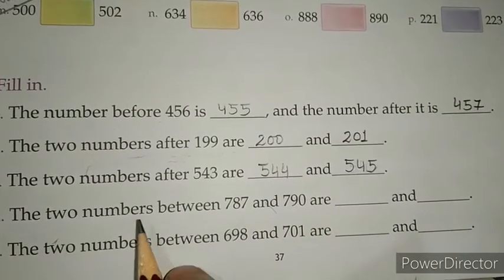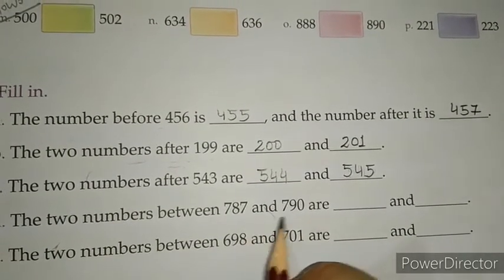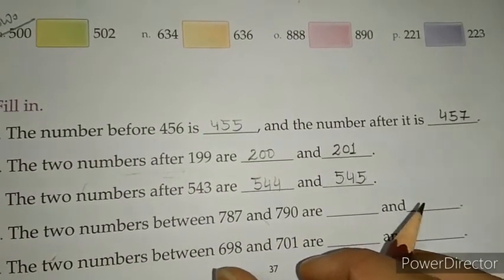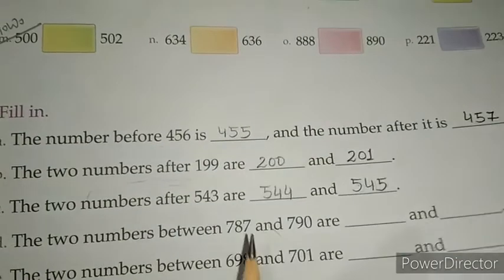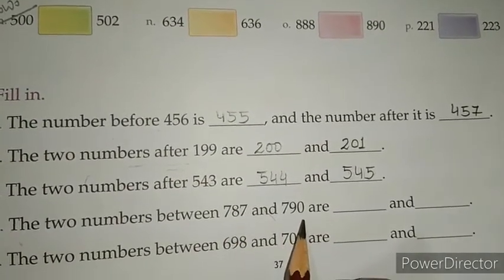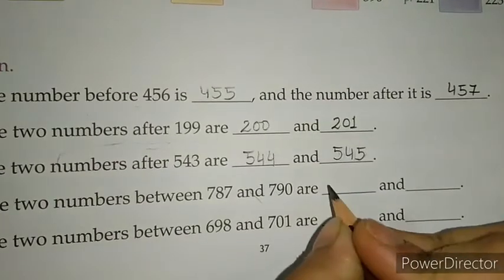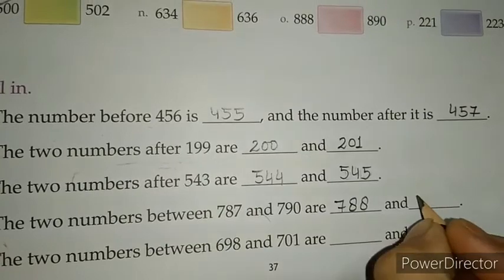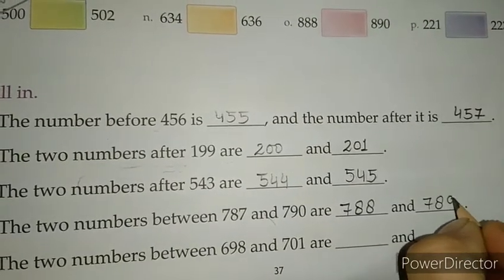Means two numbers जो 787 and 790 के बीच में आते हैं. So first number is 788 and second number is 789.